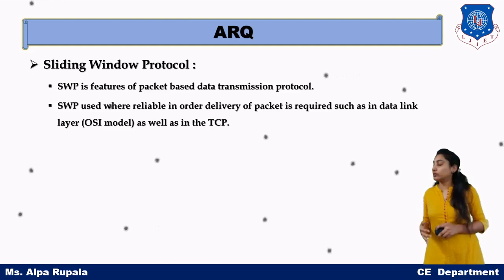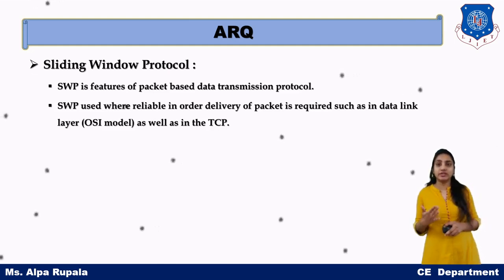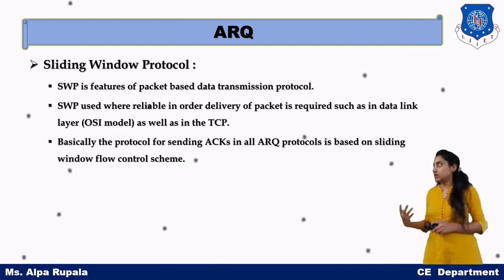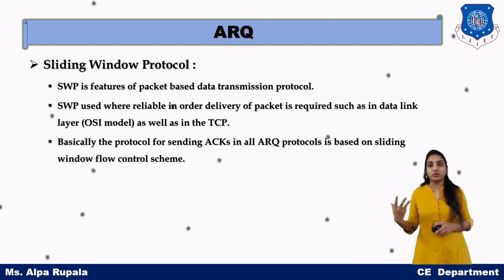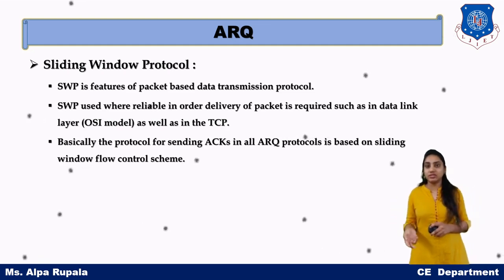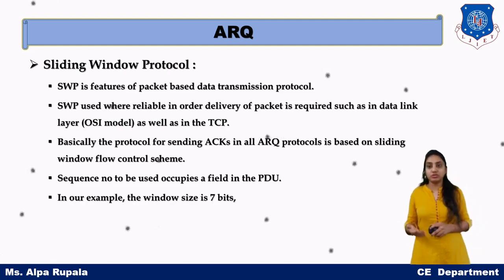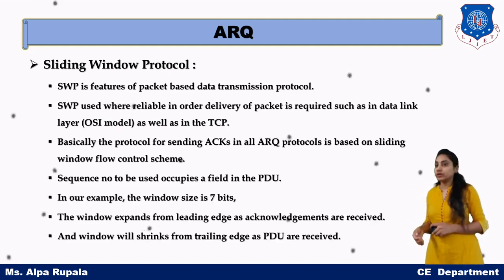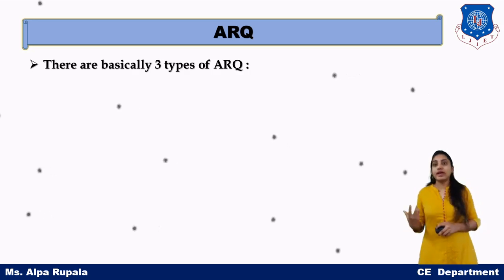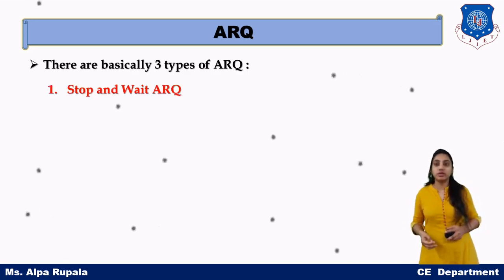Now sliding window protocol is particularly based on the data transmission protocol. It works at the data link layer in the OSI model as well as the TCP layer. Basically, acknowledgement is very much important. Now there can be basically 3 types of ARQ.